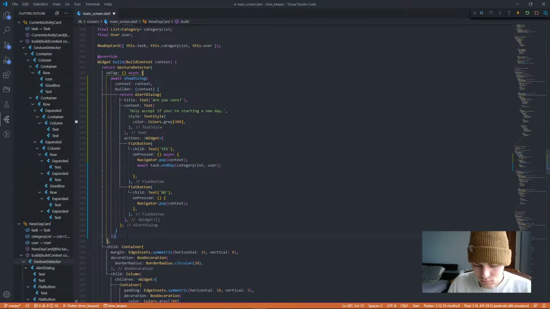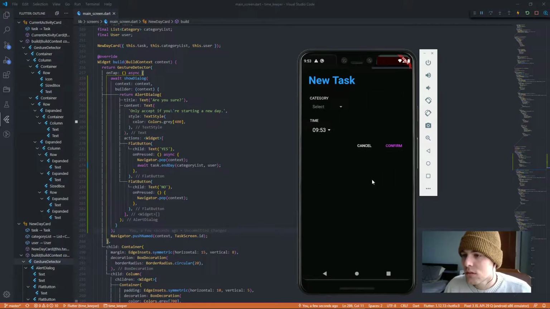But there was an issue there. When you got out of the new task screen and went back to the main screen, the alert is still there. That's an issue that we need to fix. It's a super easy fix though. Here I am fixing it. And now this works. Problem solved, right?